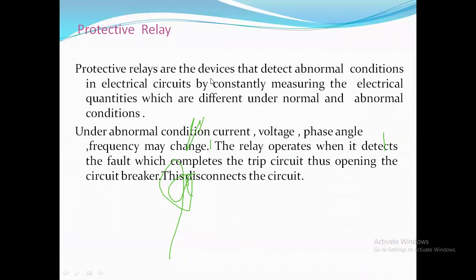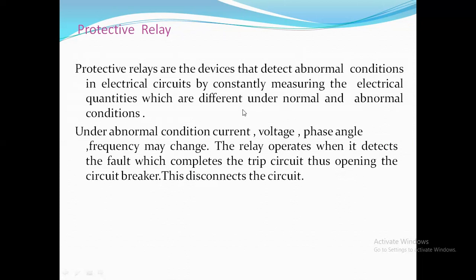So here the protective relay will be acting. A protective relay is nothing but it will have different types of quantities which are predefined in the control element, comparison element, that is condition of current, voltage, phase angle, frequency.